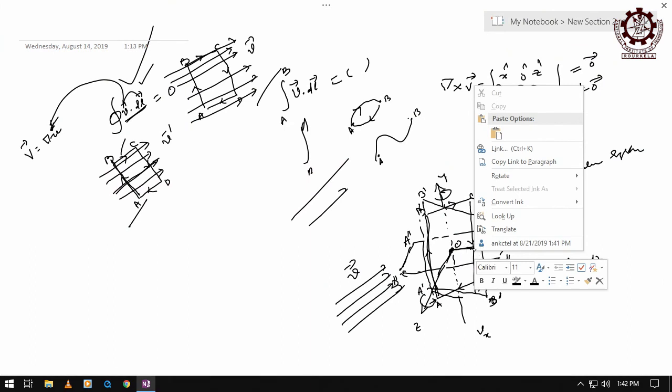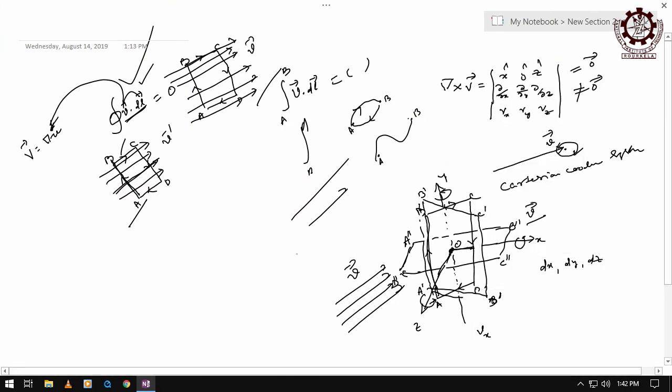If you come to this midpoint, then over that path the average value remains the same, because the length dy is infinitesimally small. Then you have to first find the value of that component at this point in the middle of dy.